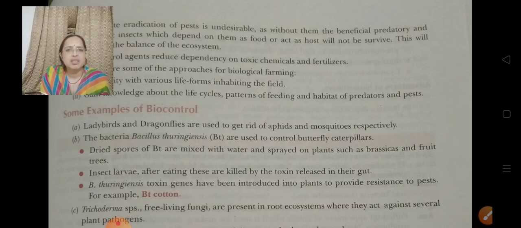The next comes the Trichoderma species. These are free living fungi, and they are present in the root ecosystem, where they act against several plant pathogens. So when pathogens of the plant come and interact with the plant roots, this Trichoderma kills those pathogens and protects the plant from infection.